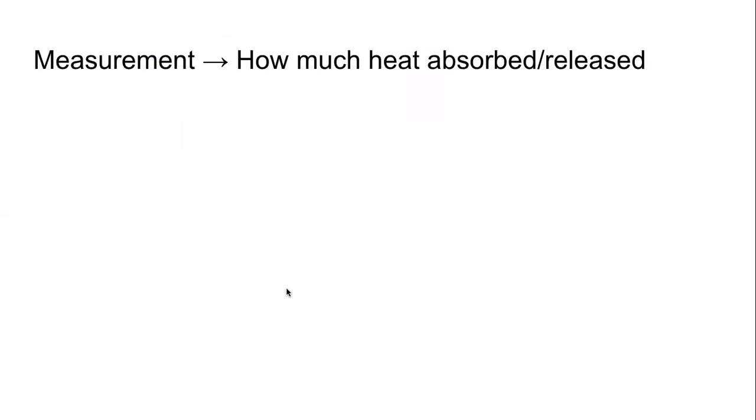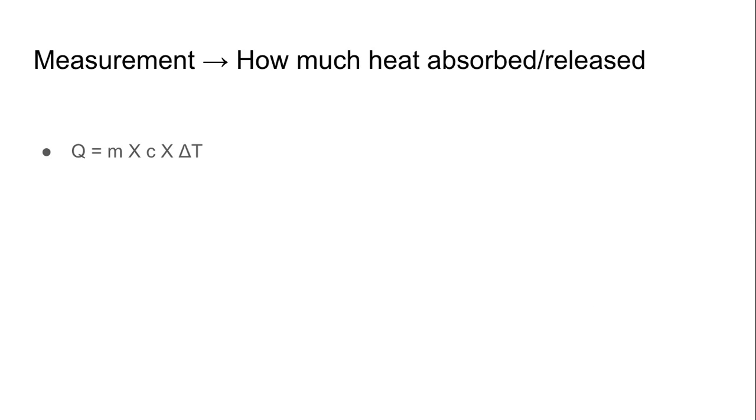So how do we measure? We have said that when we are heating something, whether it is conduction, convection, or radiation, some heat is absorbed or released, right? To measure that, we have a simple mathematical formula. Here, capital Q is the heat which is absorbed or released.